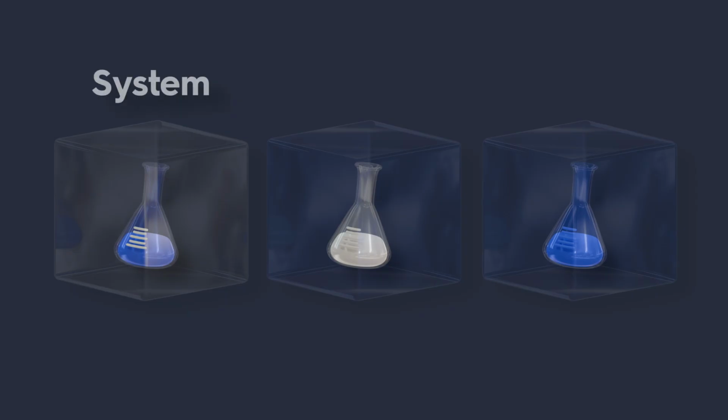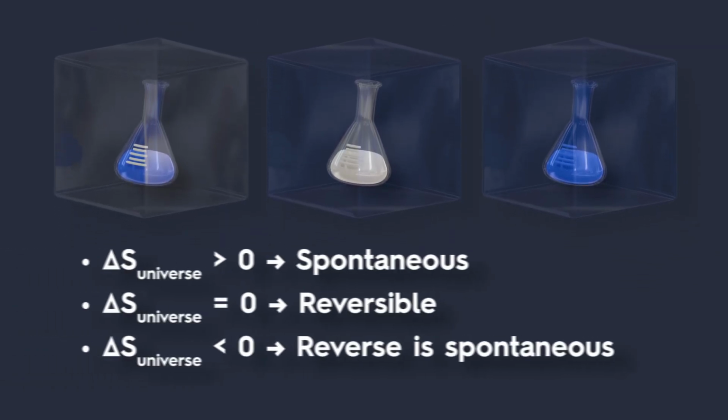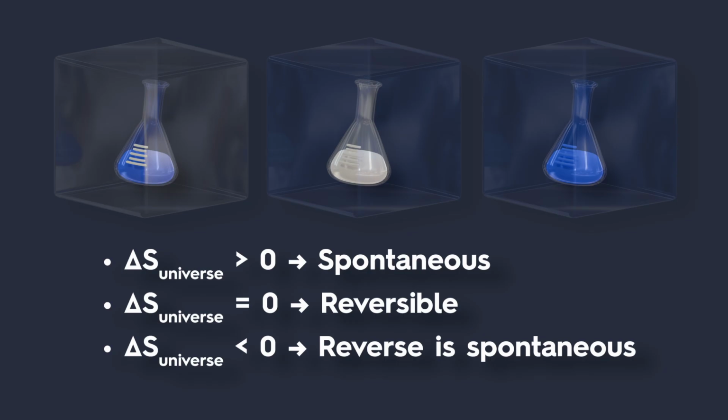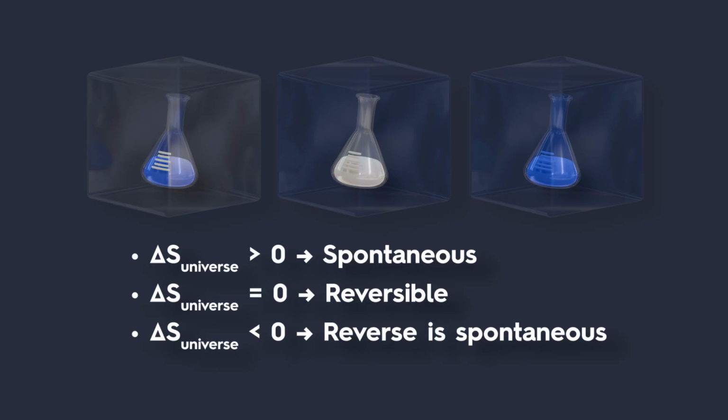To apply the second law, imagine the universe as two parts, the system we study and its surroundings. Each can gain or lose entropy as energy moves between them. In natural, spontaneous processes, energy spreads out on its own, and the universe's total entropy increases.